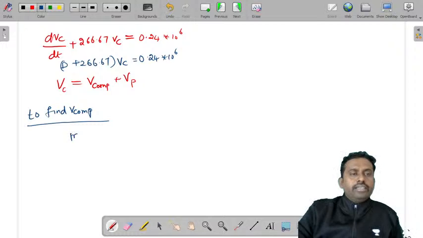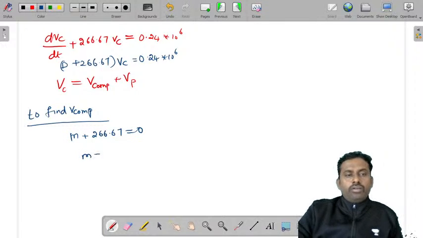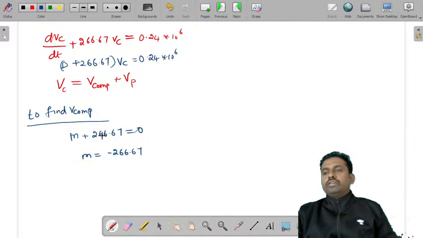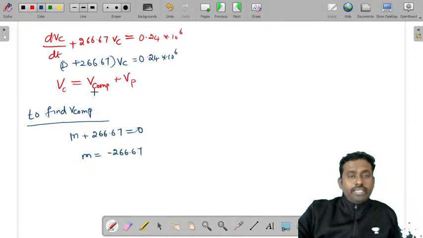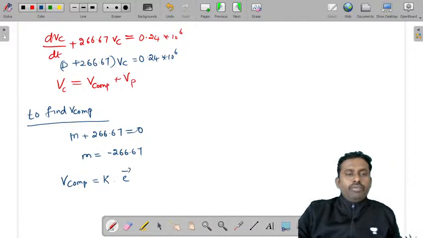So you can write m plus 266.67 is equal to 0, or m is equal to minus 266.67. What is the solution? V complementary is equal to only one root, so K into e power minus 266.67 t.